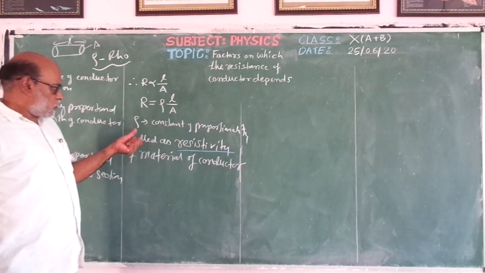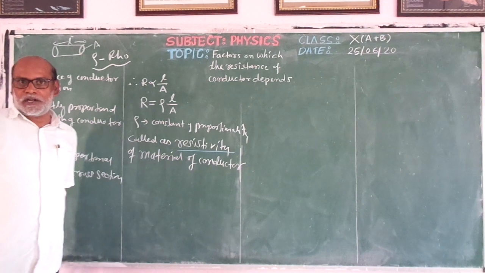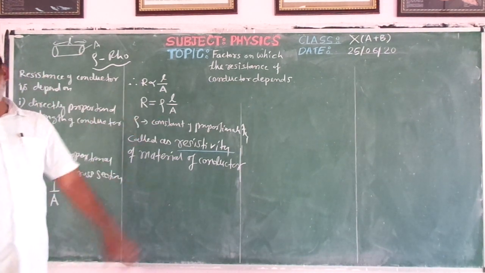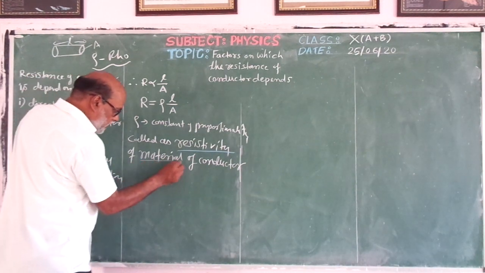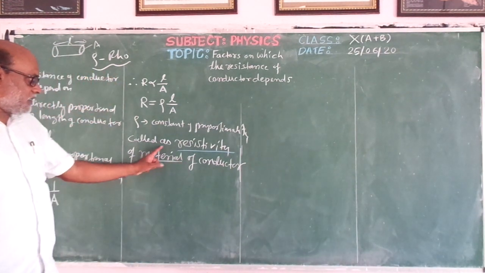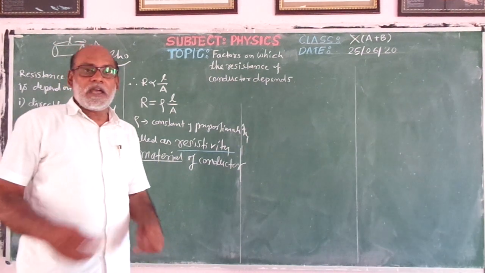Okay? Now this rho is a very important constant. It is a basic constant, because it depends on the material. It is called the resistivity of the material of the conductor.